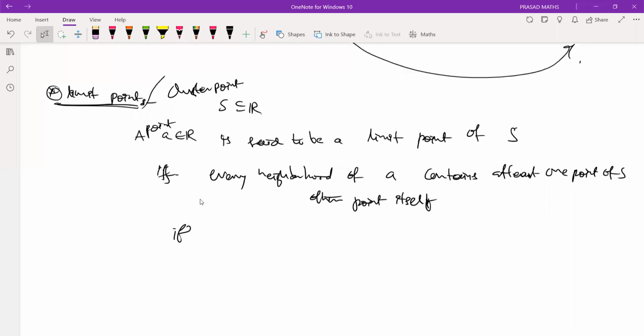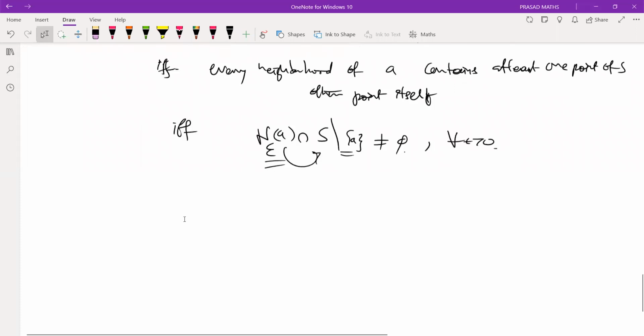That means if you give me any neighborhood of a, it intersects S at some point other than the point itself. This is the definition of a limit point.